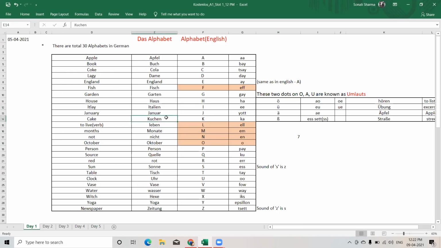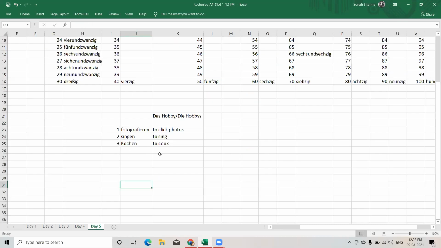So Kuchen is cake and kochen is to cook. There is just one difference of O and U. When you put U, it becomes cake, and when you put O, it becomes kochen, which means to cook.